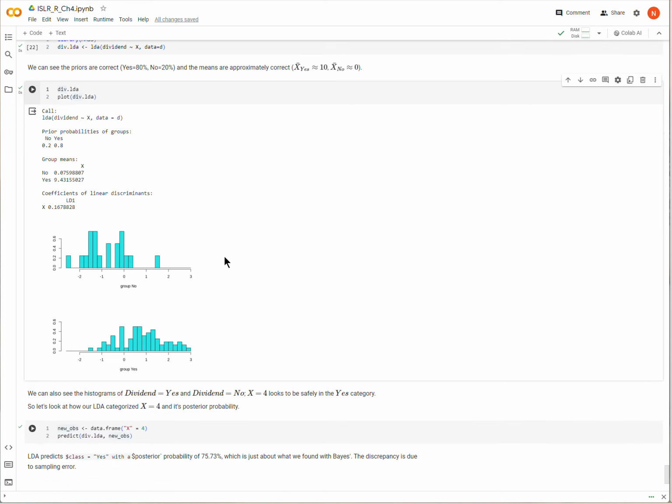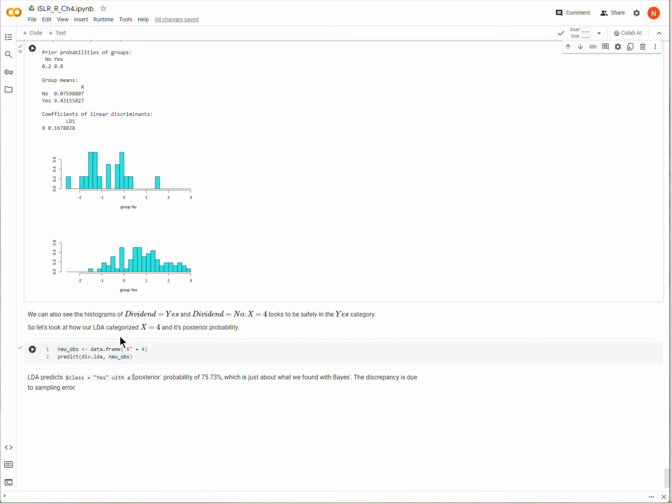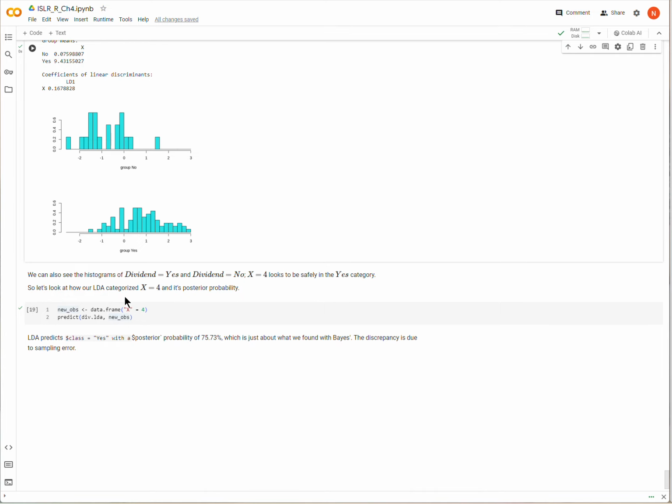But let's see what the R algorithm does for us and where it puts our posterior probability. Now I'm going to assign a new observation, x equals 4, and predict that observation given the LDA we just ran.